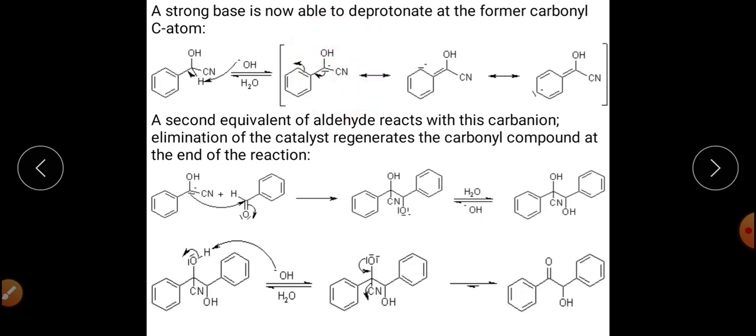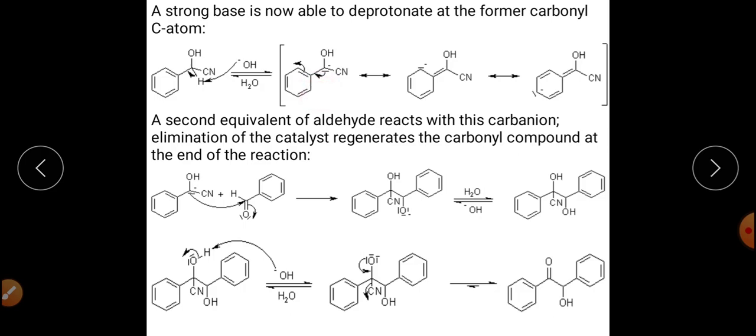The second point is that the phenyl ring is attached to the carbon that is bearing the negative charge, so there is resonance stabilization as well for this carbanion. So the driving force for formation of this carbanion is the stabilization of the negative charge that has been generated. So here ultimately we will get this carbanion.